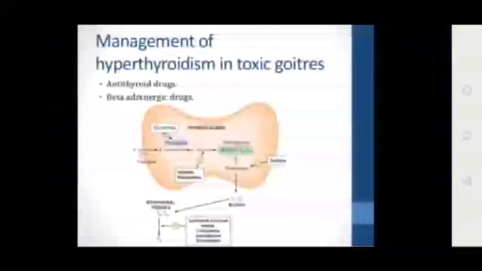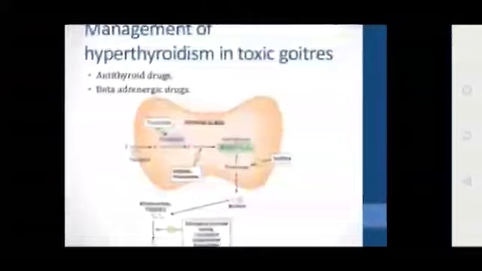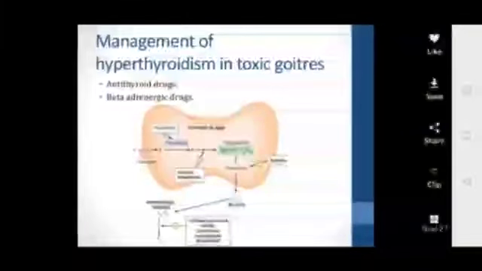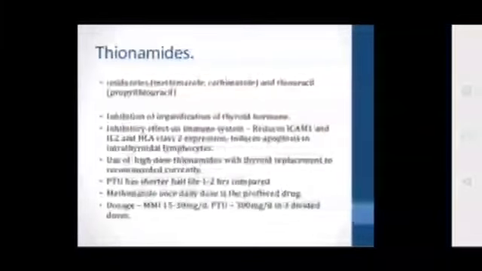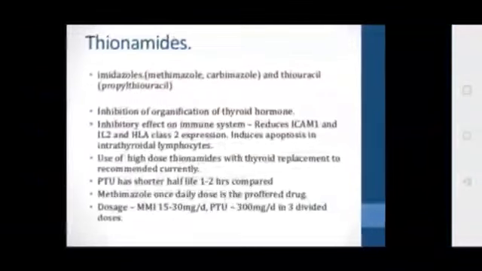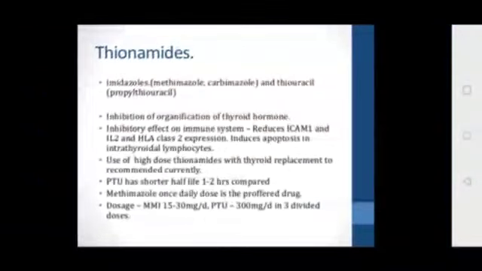Okay, antithyroid drugs are the thionamides. These are nothing but imidazoles, methimazole and carbimazole, and thiouracil, that is propylthiouracil. These are the drugs. How do these act? They act by the inhibition of organification of thyroid hormone.